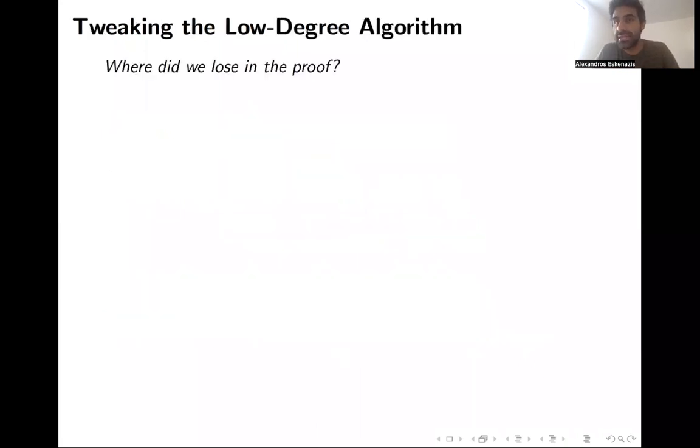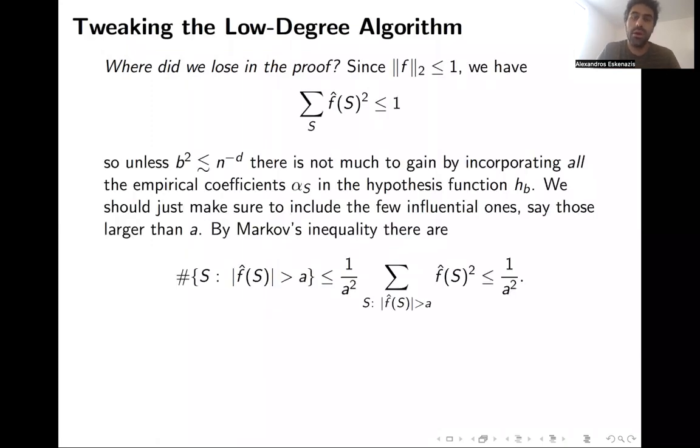To do this, let's examine where we lost in the proof of the low degree algorithm. Notice that f is bounded in L infinity, so in particular it's also bounded in L2, which by Parseval means that the sum of the Fourier coefficients squared is bounded by 1. And there are roughly n to the d Fourier coefficients.